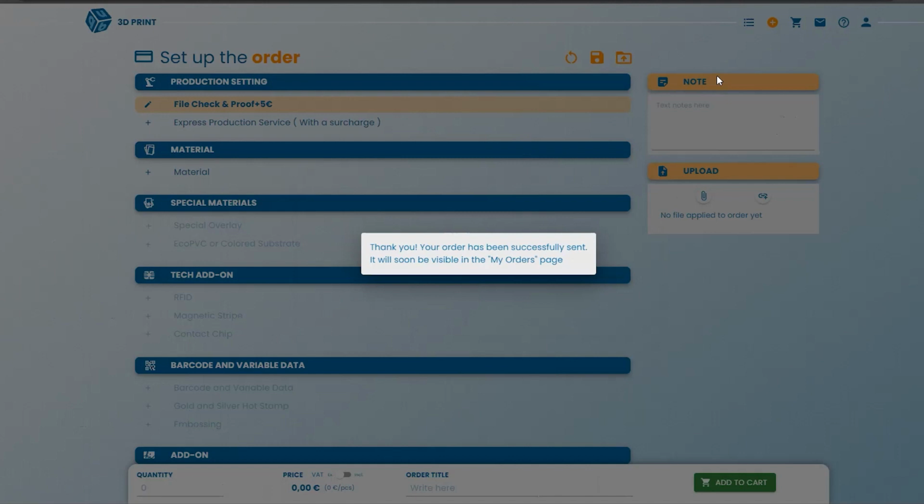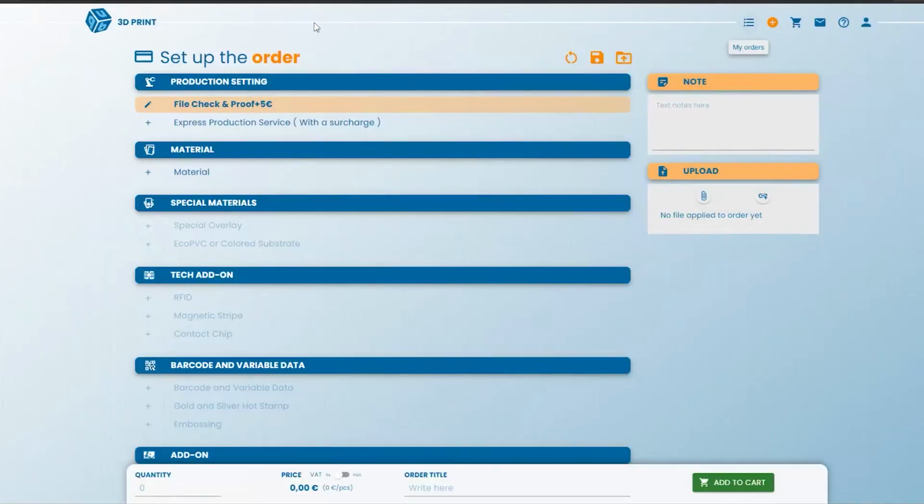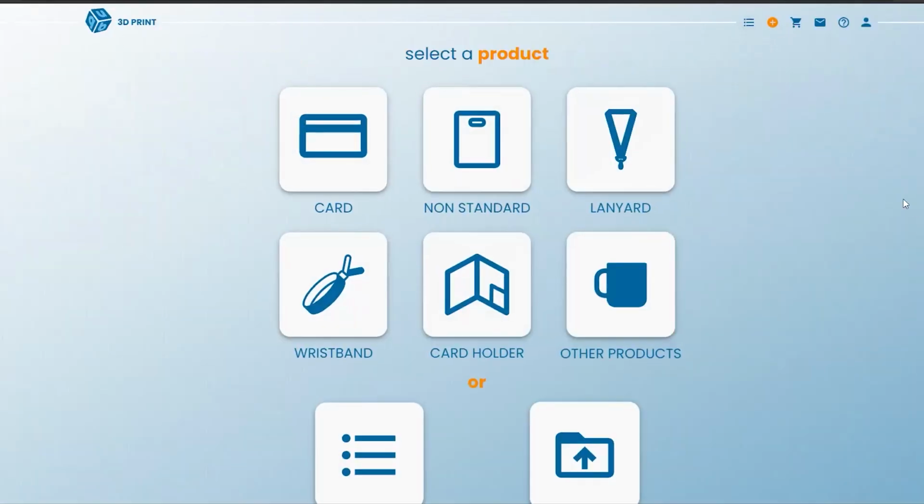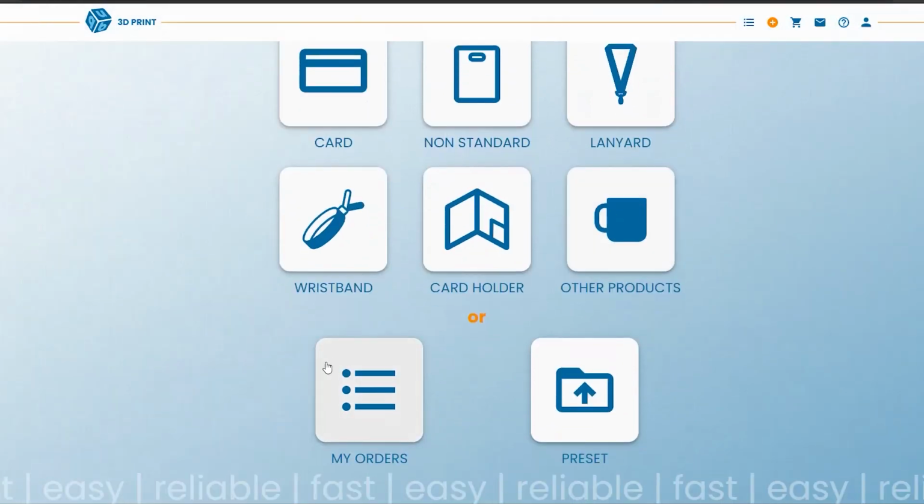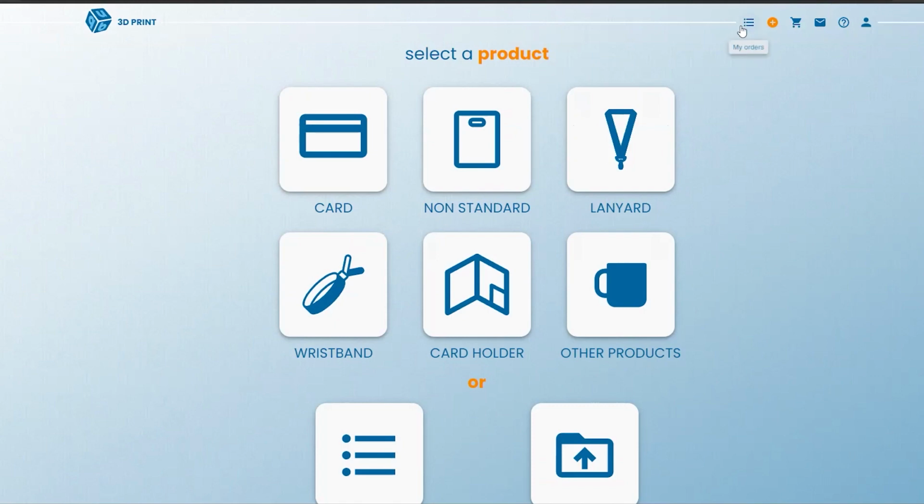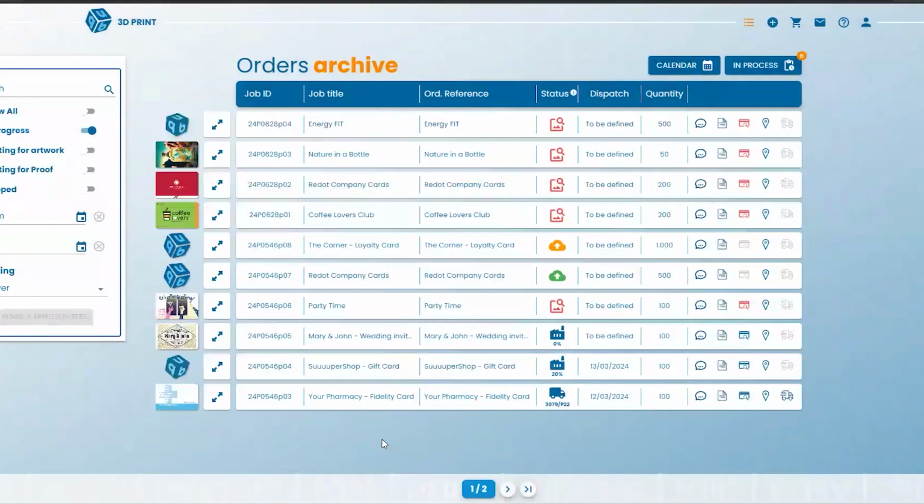So where do I find it now? I find it here. Let's go back to the home page. Okay, I can see my orders directly from here, my orders, or from there. Okay, now this is the most interesting part. This is the orders archive section. In this page, I can find all of my orders, all orders that are in progress, those that have already been shipped. So all of them.